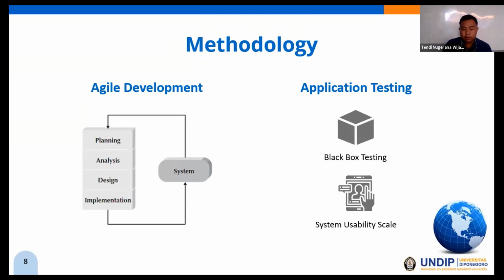There are black box and system usability testing. Black box testing is used to test the functionality of the application, while SUS is used to test the usability of the application. SUS testing involves participant respondents. Respondents were grouped based on gender, age, latest education, and current occupation.